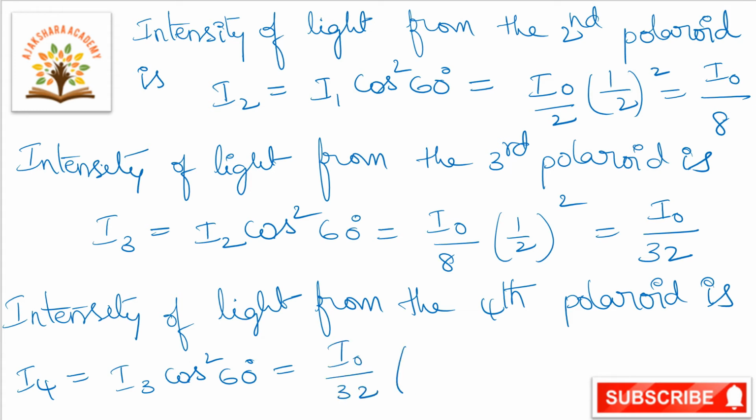So that is I naught by 32 of cos square 60, that is 1 by 2 whole square. So this is equal to I naught by 1 square 1, 2 square 4, 32 into 4 is 128. Now we will calculate the intensity of light from the fifth Polaroid.